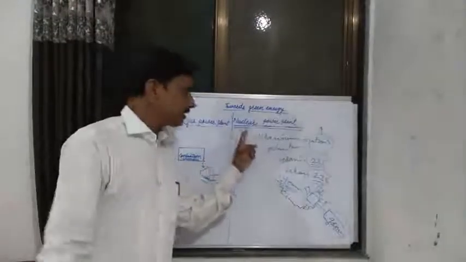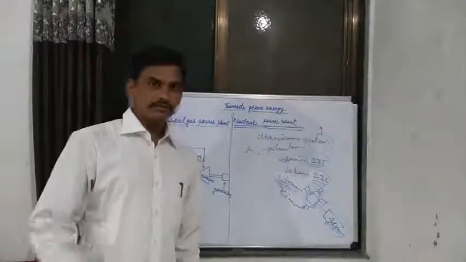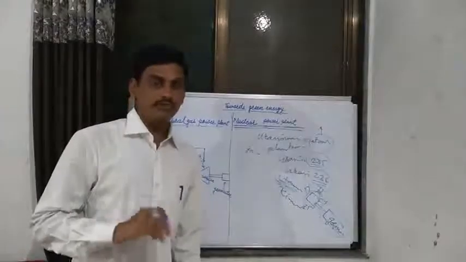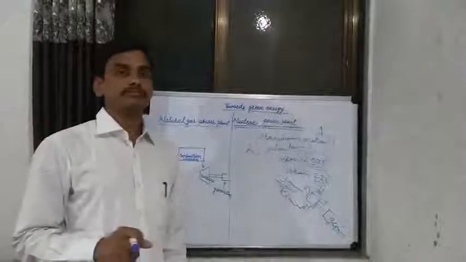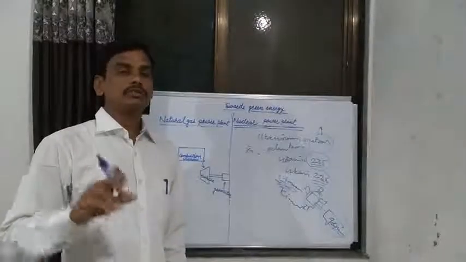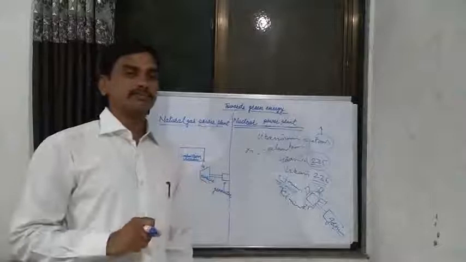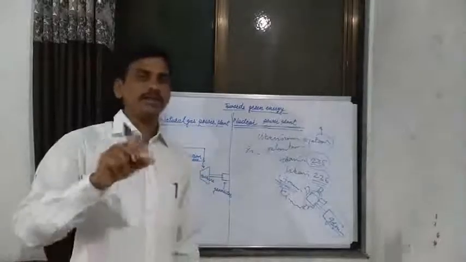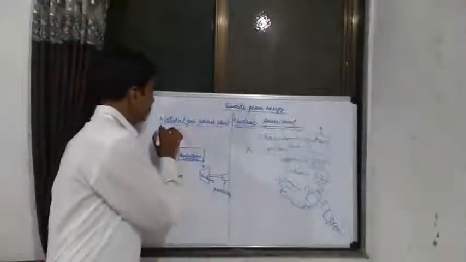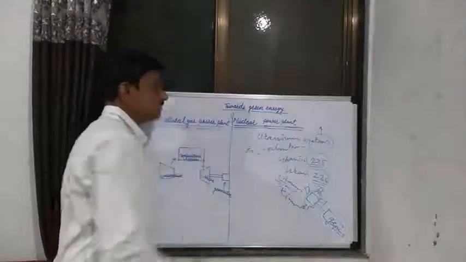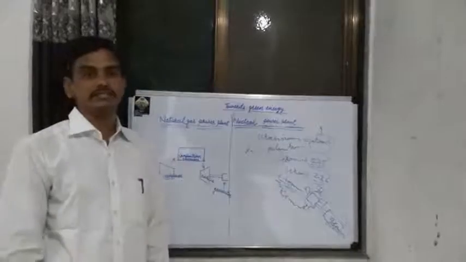Similarly, in a nuclear power plant, we use the nuclei of atoms; the nuclear energy of that atom is used to generate electricity. Similarly, various natural gases are also used to generate electricity.